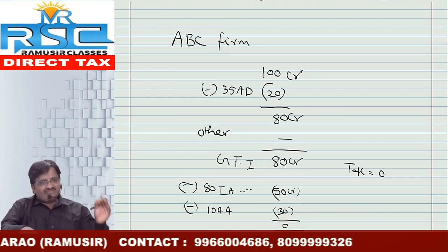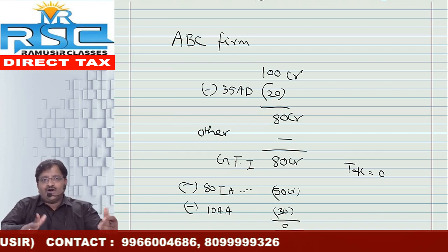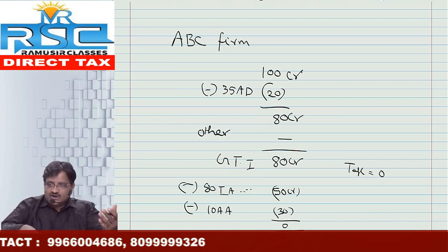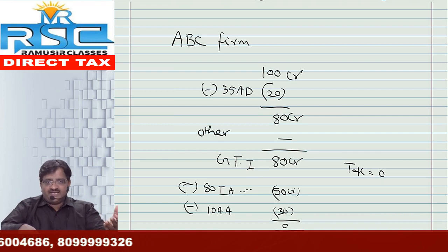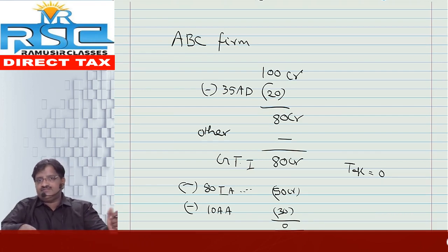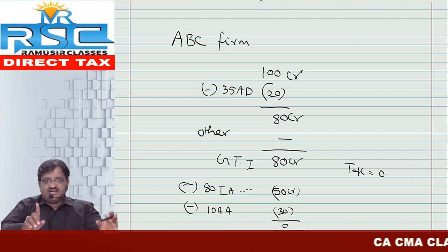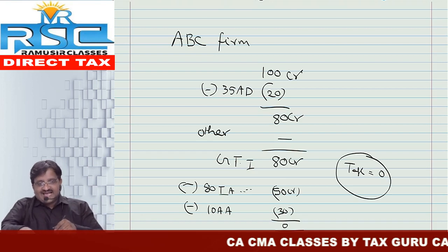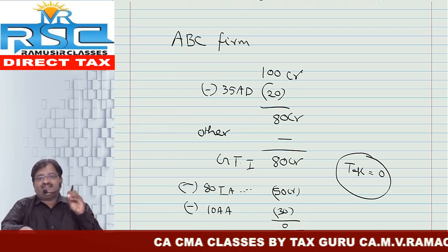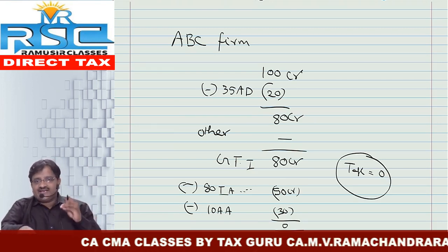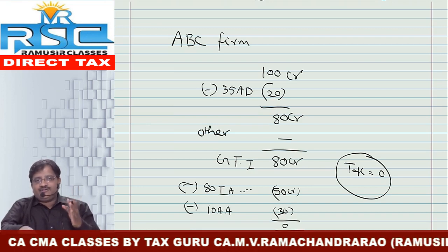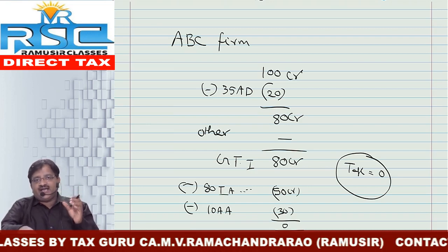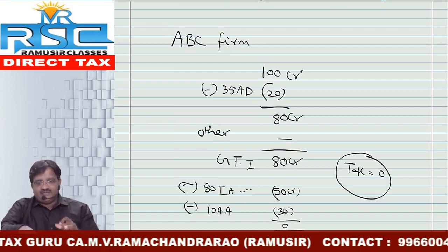Now, if every entity is doing like this, how will the Government of India run the show? How will the Government of India pay the general public or poor people a pension, or run the social welfare schemes? For that purpose, they want to collect some amount of tax even though you are in the zero tax bracket. For that purpose, they introduced one concept called Alternative Minimum Tax. In short, it is known as AMT.